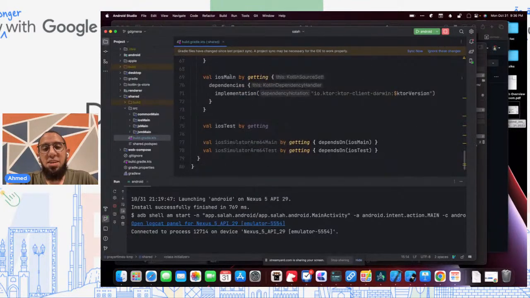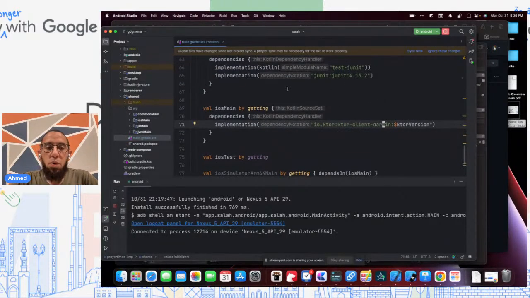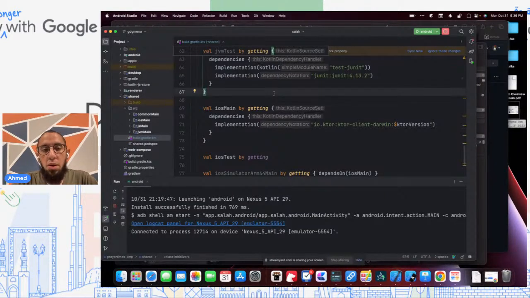Now, technically, what I need to do is similar to what we did in the JVM case, where I need to copy paste this because I can reuse the same dependency on macOS that I can use on iOS in this case, because this works on all Darwin platforms. So it'll work on Mac, it'll work on Watch, it'll work everywhere. But that won't be very nice, right? And so what we want to do is utilize what KMP calls HMPP, which is the ability to have hierarchies.